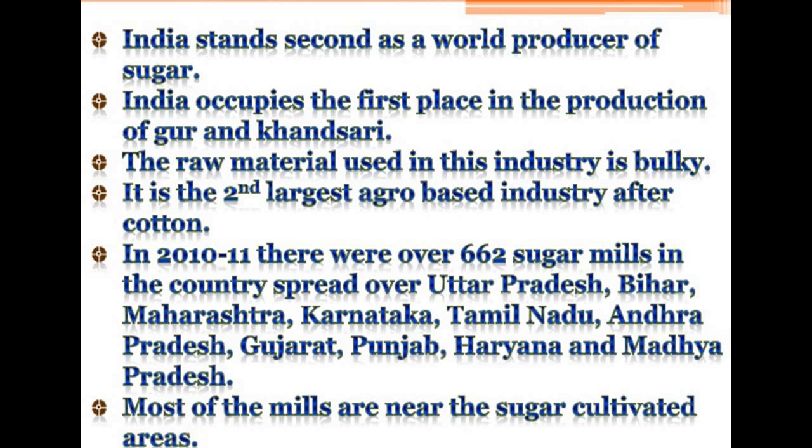In 2010-11 there were over 662 sugar mills in the country, spread over Uttar Pradesh, Bihar, Maharashtra, Karnataka, Tamil Nadu, Andhra Pradesh, Gujarat, Punjab, Haryana and Madhya Pradesh. Most of the mills are near the sugarcane cultivated areas.